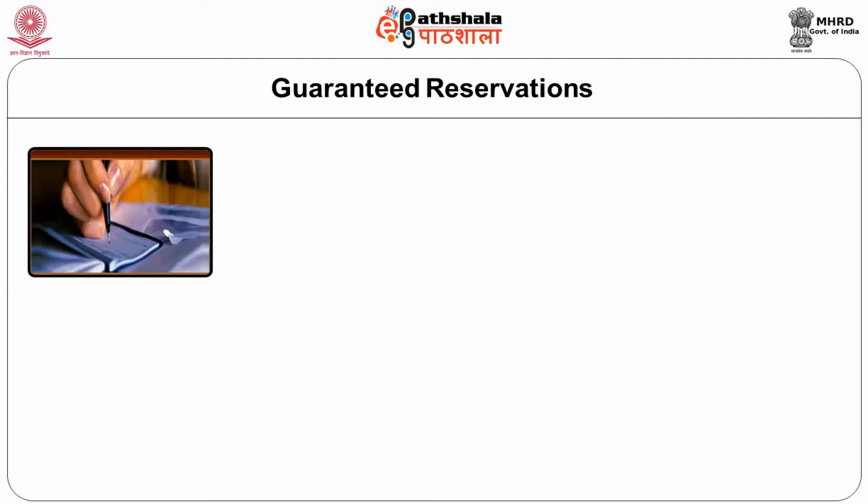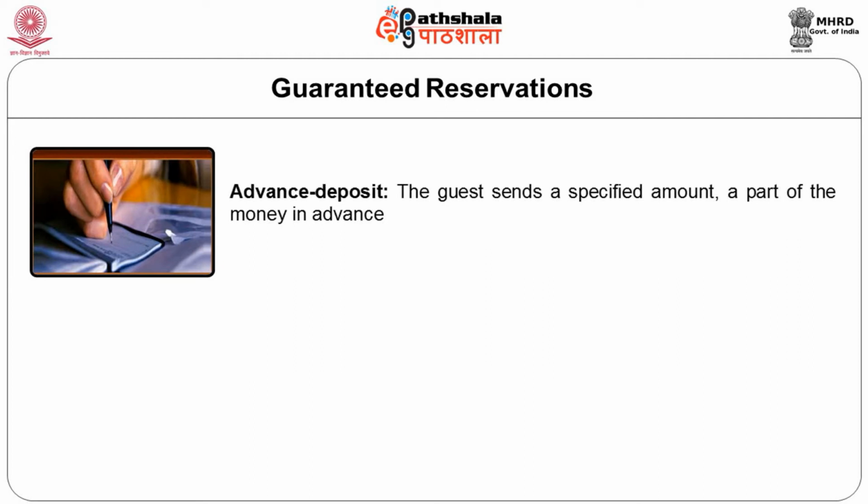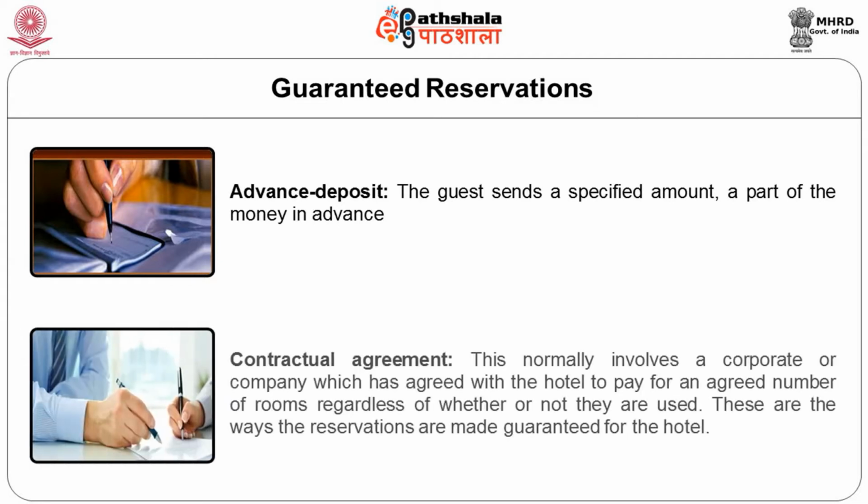The other way is getting an advance deposit. It is different from the full payment. The guest sends a specified amount, that is a part of the money, in advance. The other way to make your reservation guaranteed is through contractual agreement. This normally involves a corporate or company which has agreed with the hotel to pay for an agreed number of rooms regardless of whether or not they are used. These are the ways the reservations are made guaranteed with the hotel.